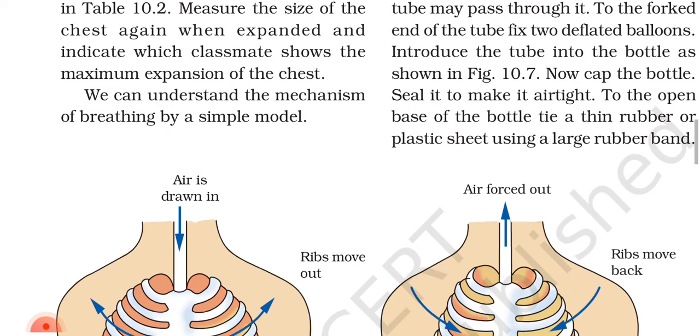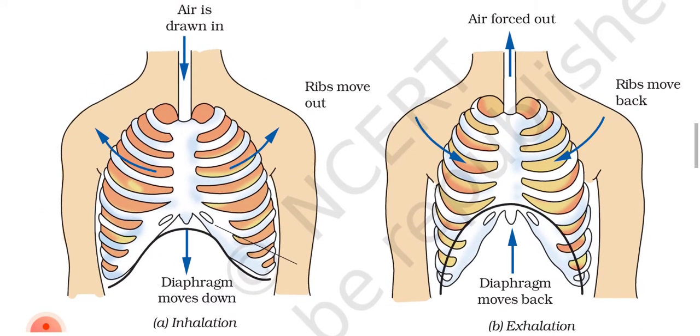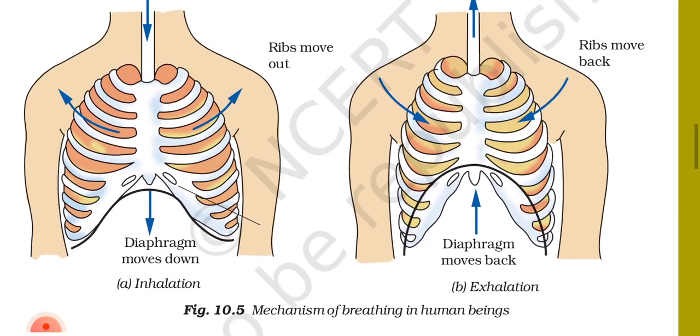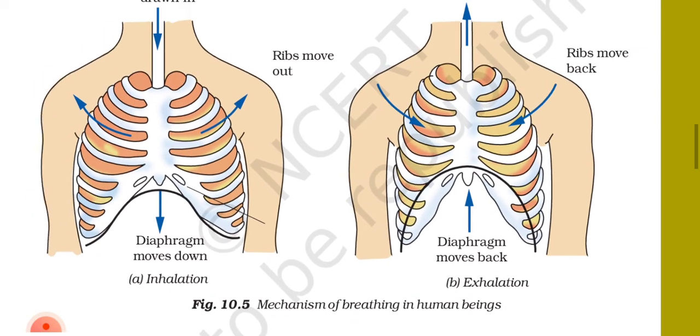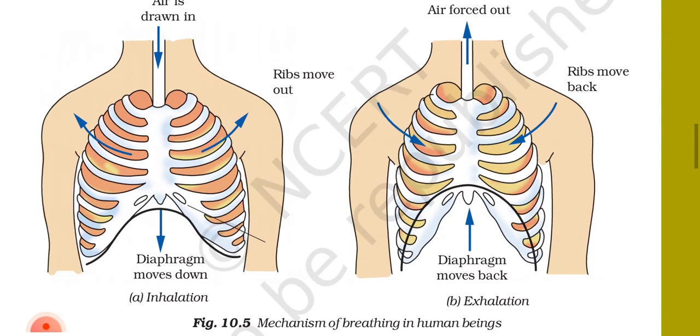We can understand the mechanism of breathing by a simple model. Figure 10.5a, inhalation. Air is drawn in, ribs move out and diaphragm moves down. 10.5b, exhalation. Air is forced out, ribs move back and diaphragm moves back.